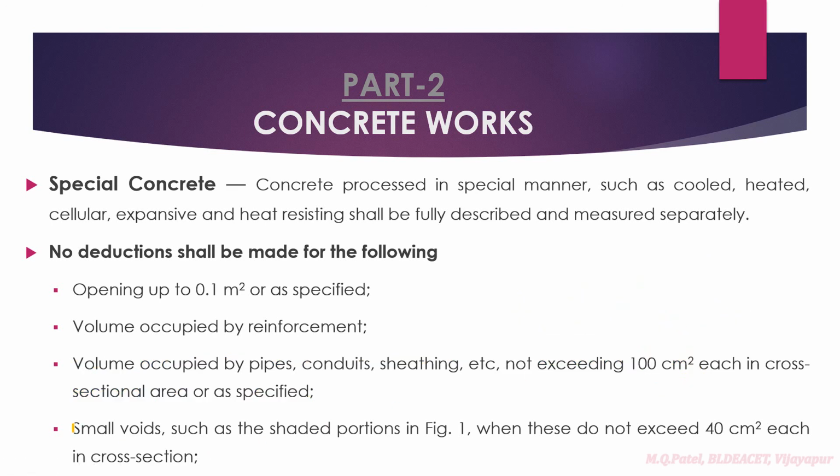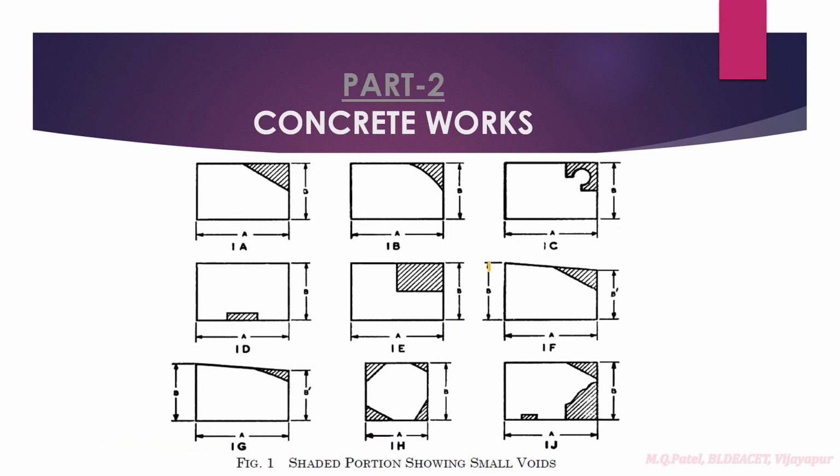Then next is small voids such as the shaded portion in figure 1, when these do not exceed 40 square centimeters each in cross section, right? This is figure 1 which is given in the code book itself. Here you can see the hatching, this is the area.